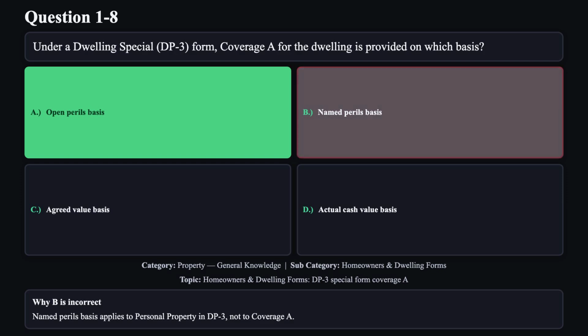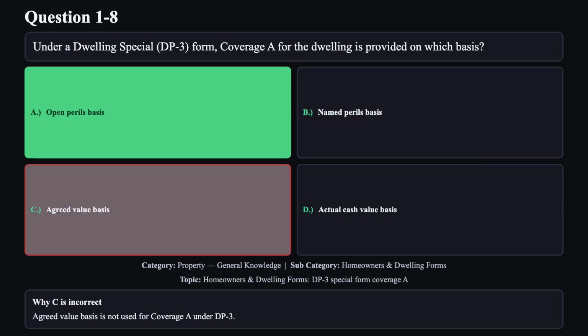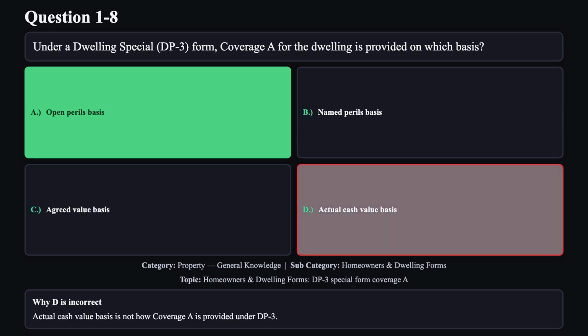Reason B is not correct. Named perils basis applies to personal property in DP3, not to coverage A. Reason C is not correct. Agreed value basis is not used for coverage A under DP3. Reason D is not correct. Actual cash value basis is not how coverage A is provided under DP3.